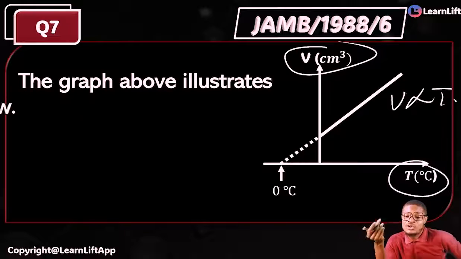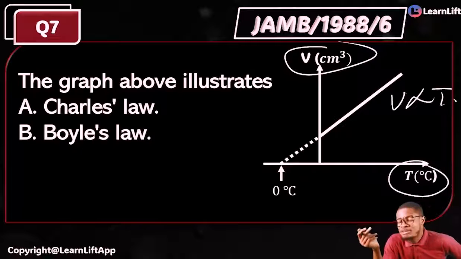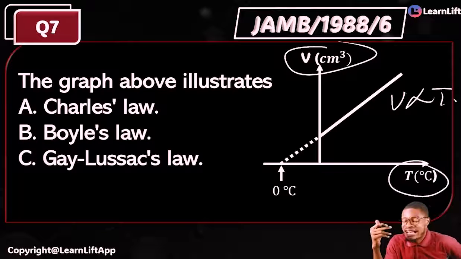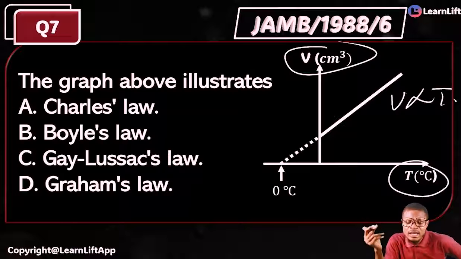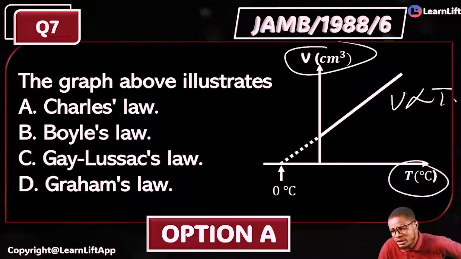The graph above illustrates. What does it illustrate to us? Option A says Charles law, B says Boyle's law, C says your Gay-Lussac's law, and then this is Graham's law. What's the answer? Of course, it is nothing but your Charles law. Option A is the answer.